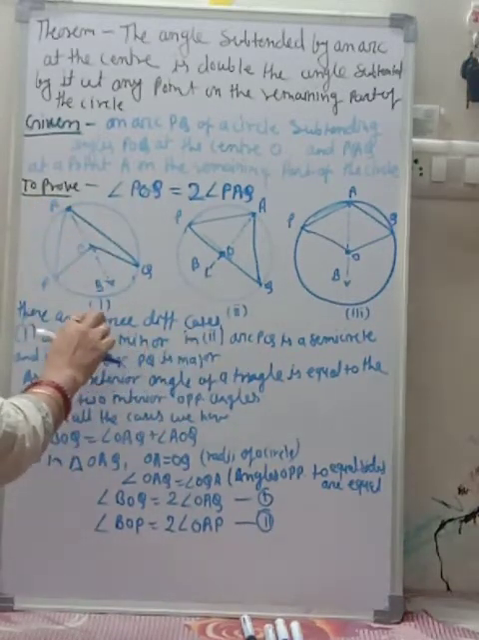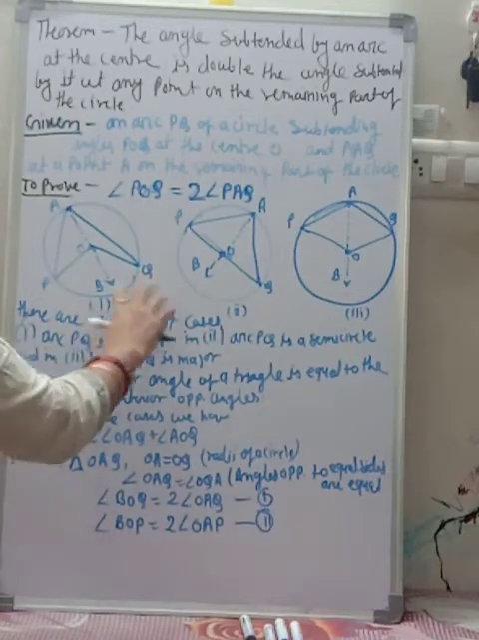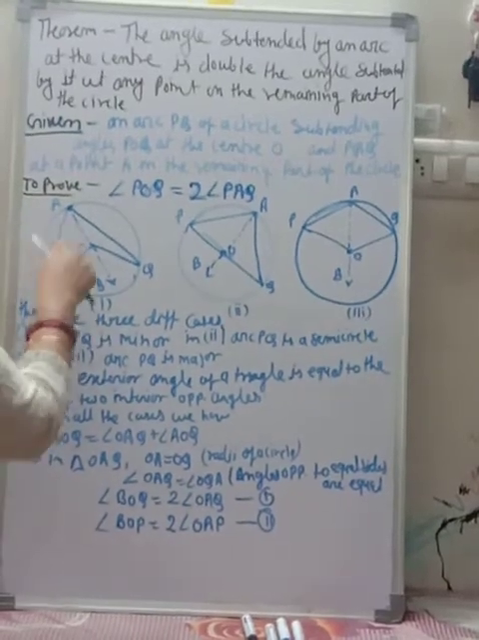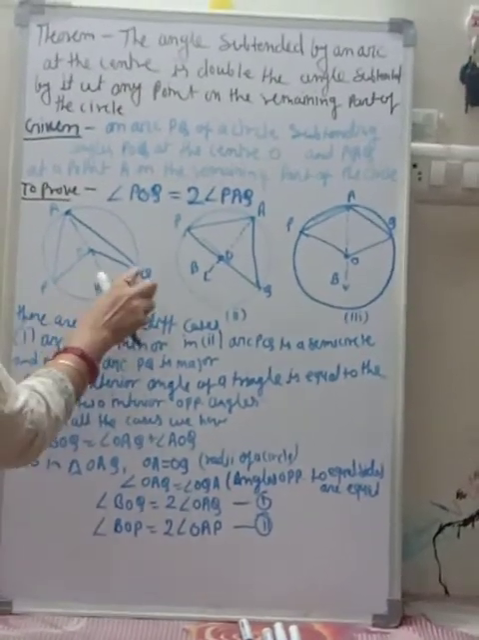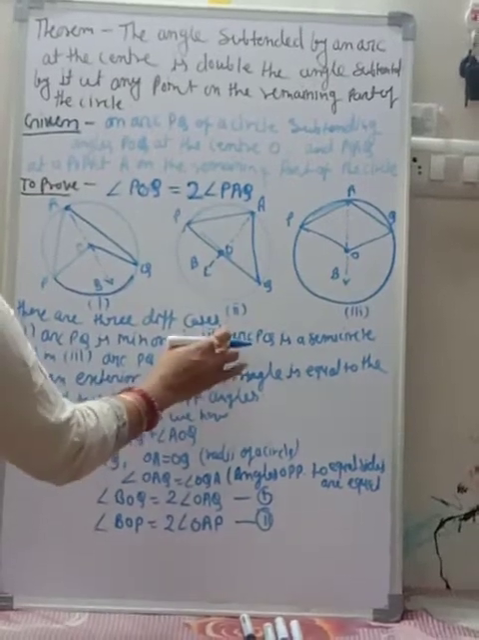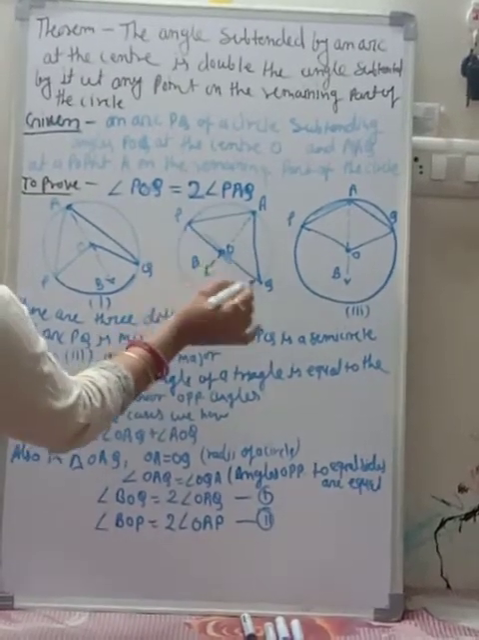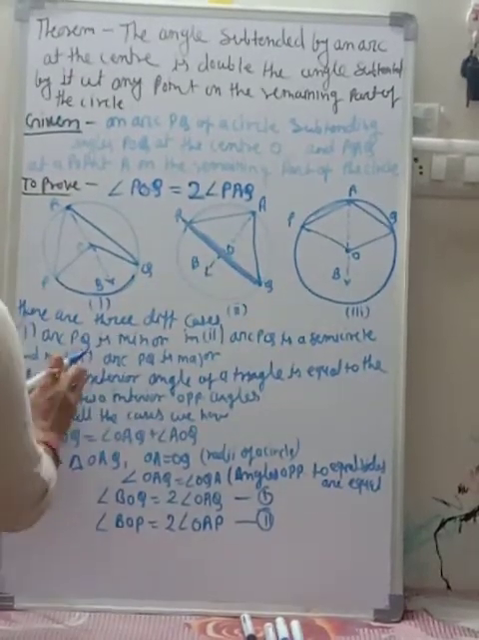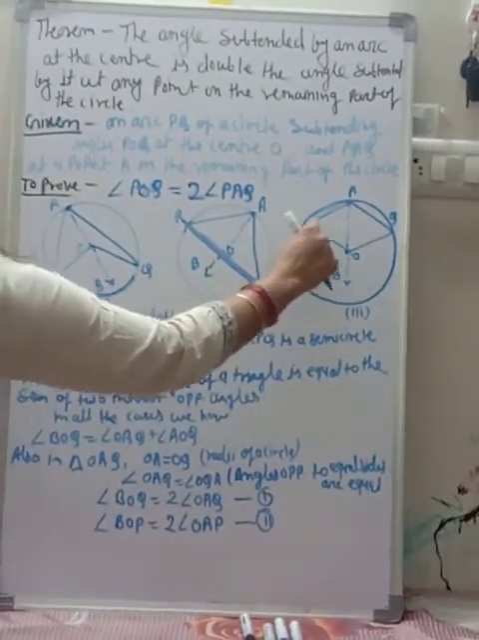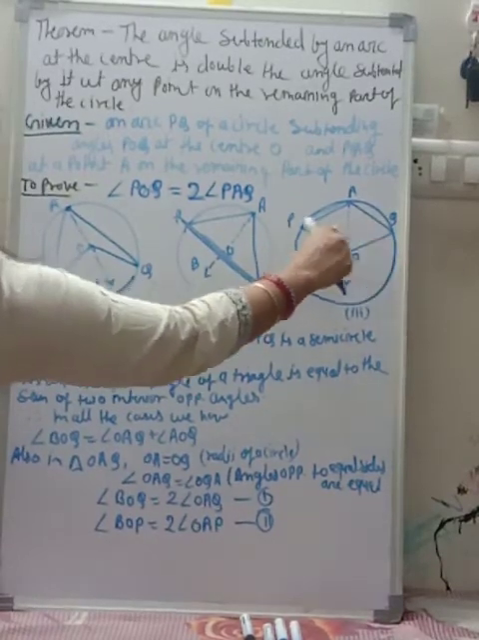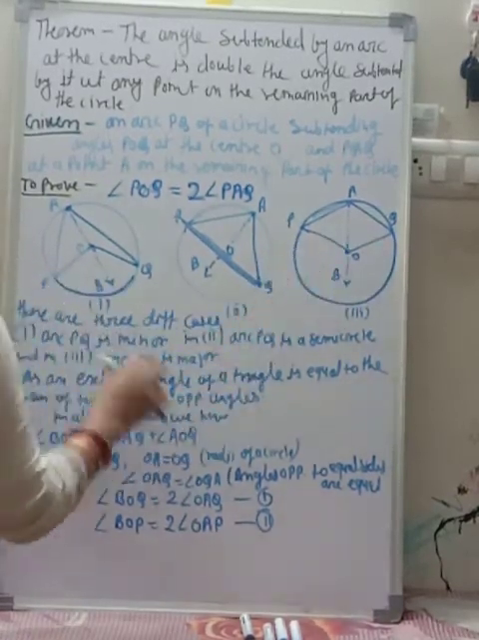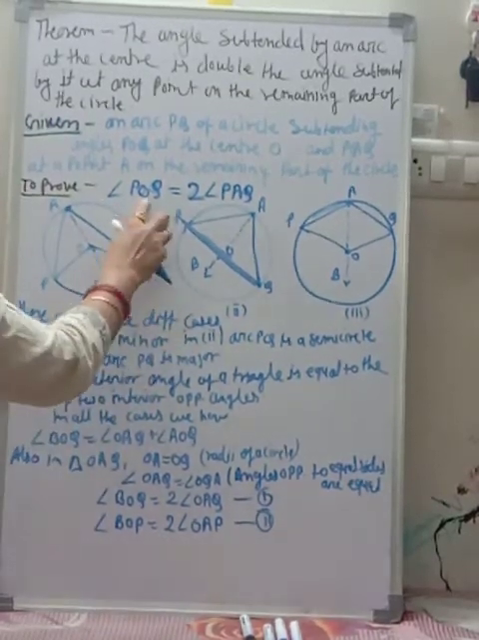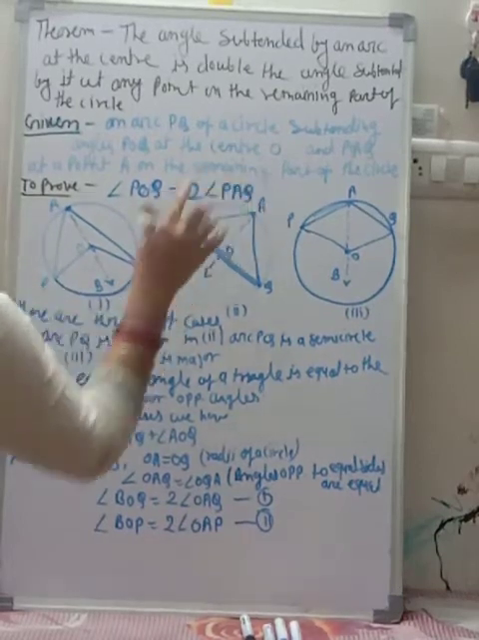So here there are three different cases, and we draw the circle. In the first case, arc PQ is a minor arc. In the second case, the arc PQ is a semicircle, which means PQ is a diameter. And in the third case, PQ is a major arc. So in these conditions, we prove that angle POQ is equal to twice angle PAQ.